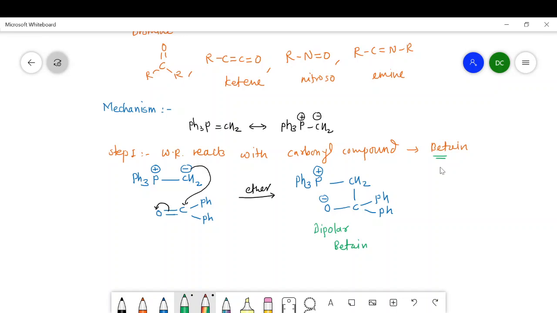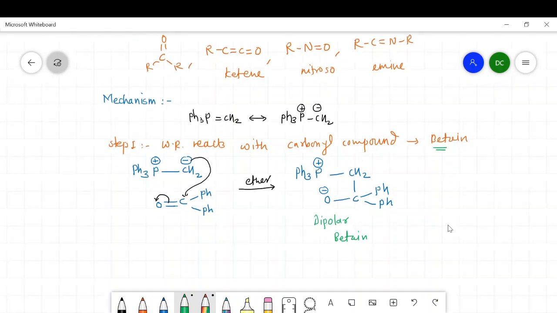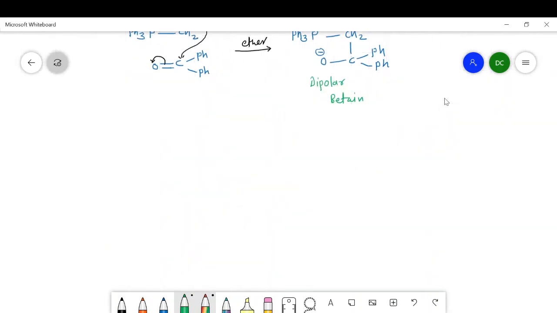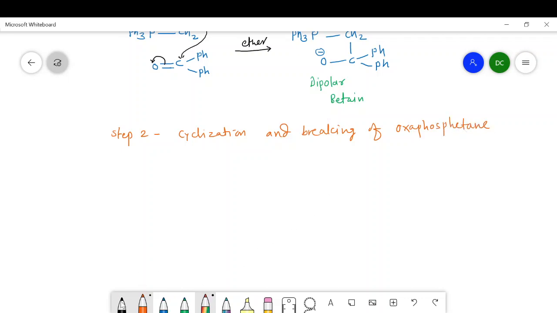So come towards the second step, and in the second step what happens? Step second, cyclization and breaking of oxaphosphetane. So first of all, we will carry out the cyclization.